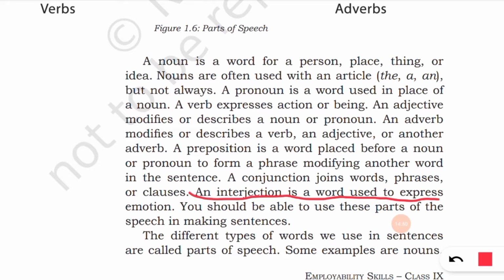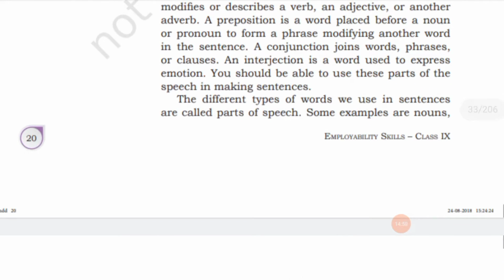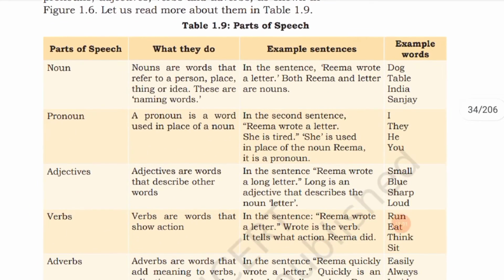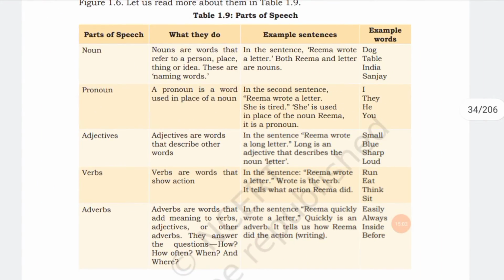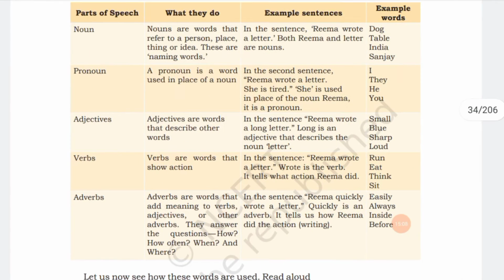Then you should be able to use these parts of speech in making sentences. So different types of words we use in sentences are called parts of speech. Some examples are nouns, pronouns, etc. So let us see in detail what these parts of speech are.